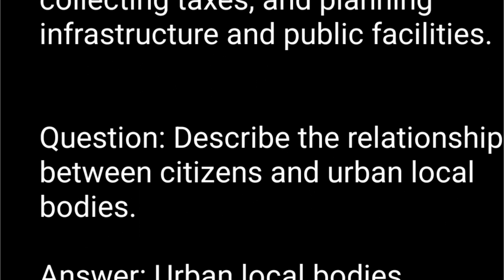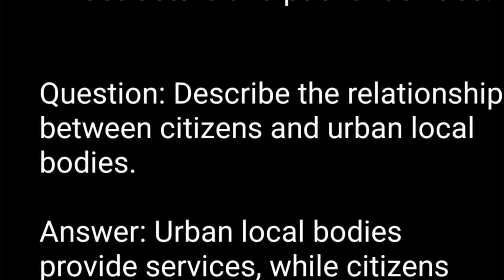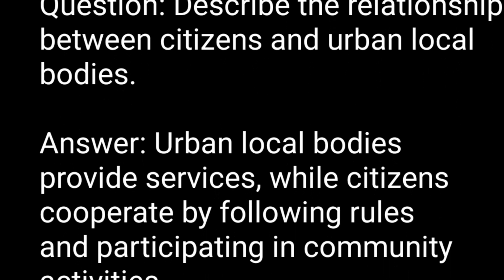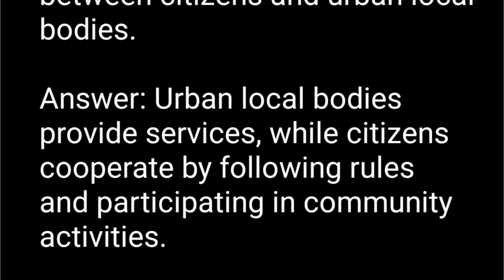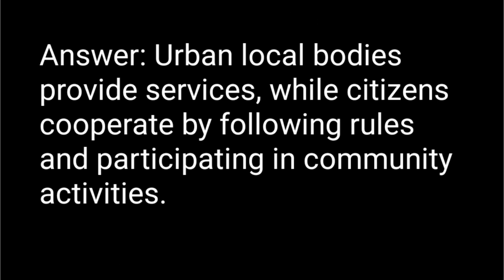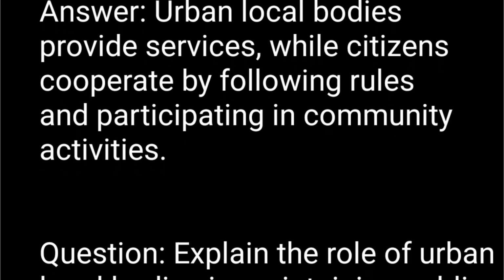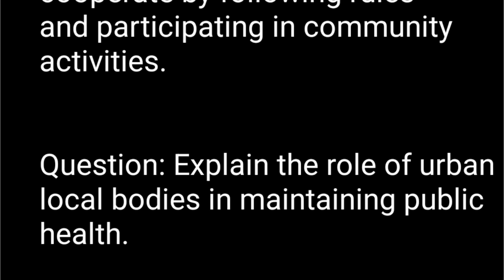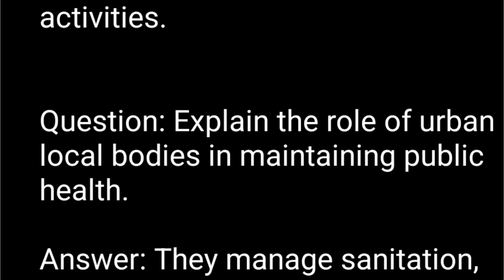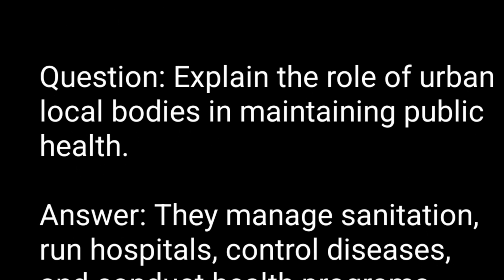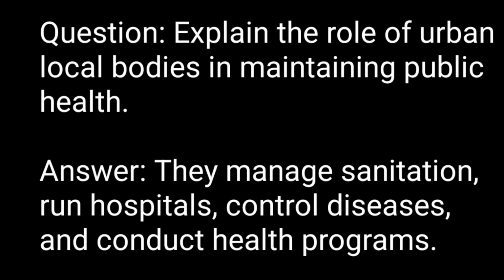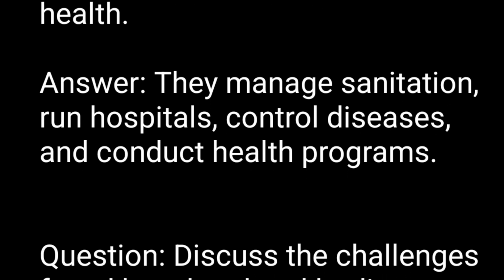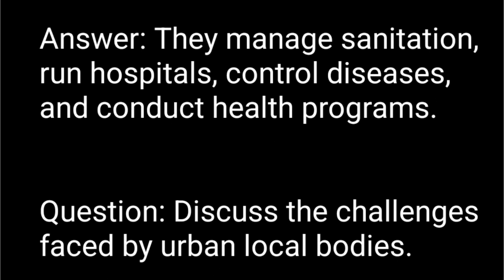and public facilities. Question. Describe the relationship between citizens and urban local bodies. Answer. Urban local bodies provide services, while citizens cooperate by following rules and participating in community activities. Question. Explain the role of urban local bodies in maintaining public health. Answer. They manage sanitation, run hospitals, control diseases, and conduct health programs.